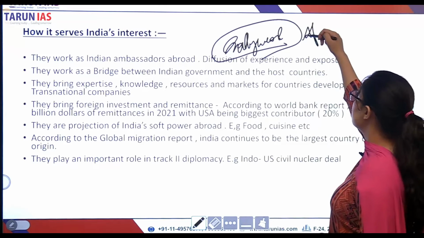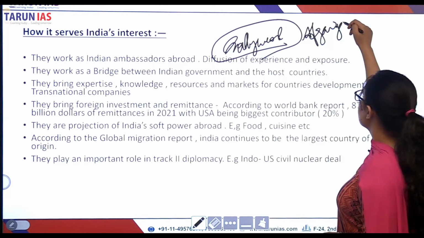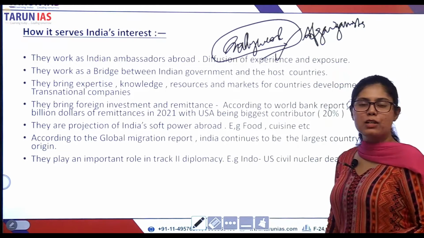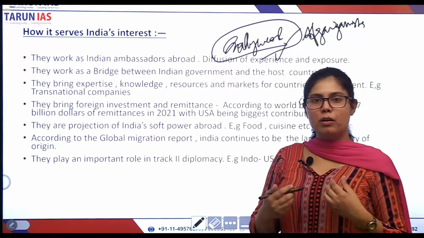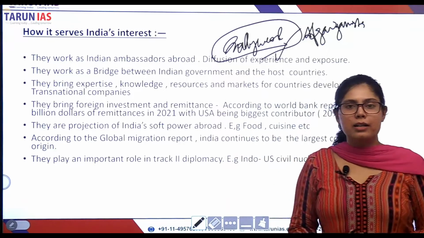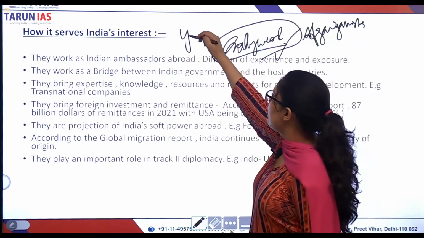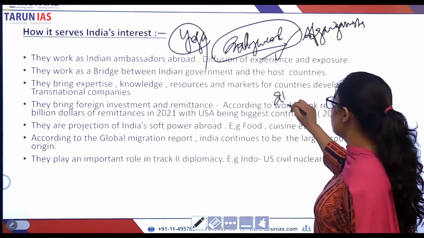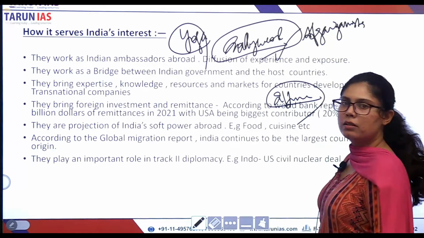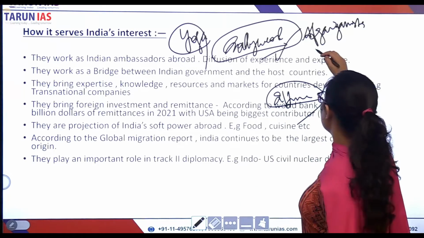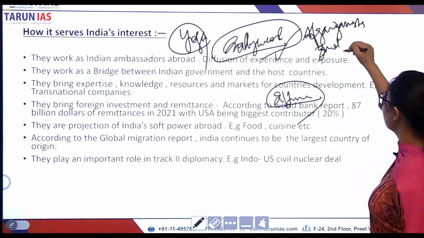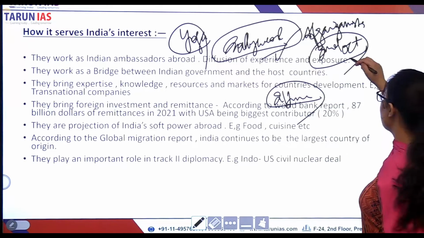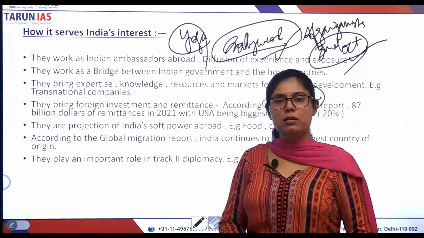So this is soft power, attracting people in terms of culture, like yoga. 21st of June is International Yoga Day. What is this? Soft power. 2nd of October, Mahatma Gandhi's birthday, is celebrated as International Non-Violence Day. What is this? Soft power.